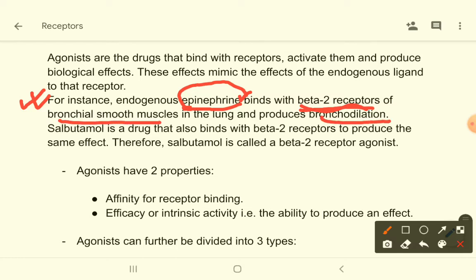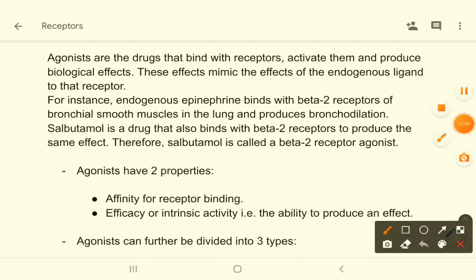Now salbutamol is a drug that also binds with the beta 2 receptors, and it produces the same effect, that means bronchodilation. So we can say that salbutamol is a beta 2 receptor agonist because it produces the same action as the endogenous ligand epinephrine. Hope you understand this analogy.